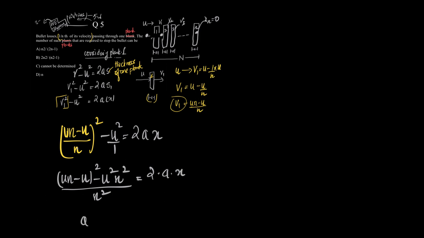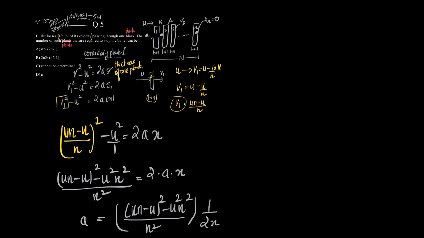The value of a would be un minus u the whole square minus u square n square the whole upon n square, times 1 by 2x. Now we'll consider the complete motion.